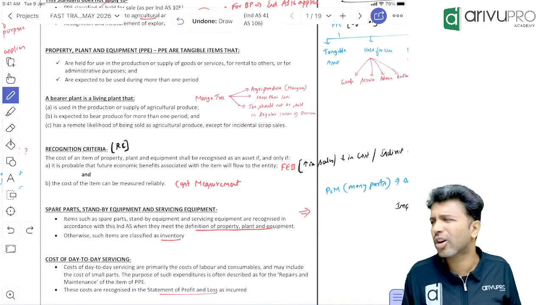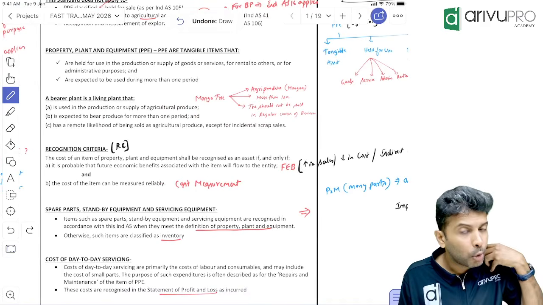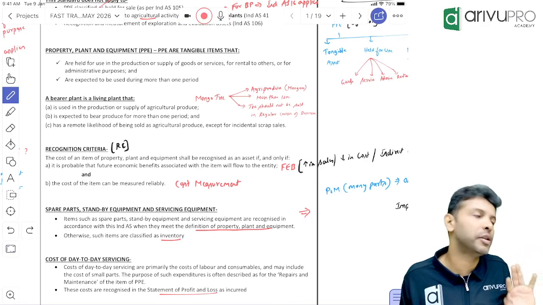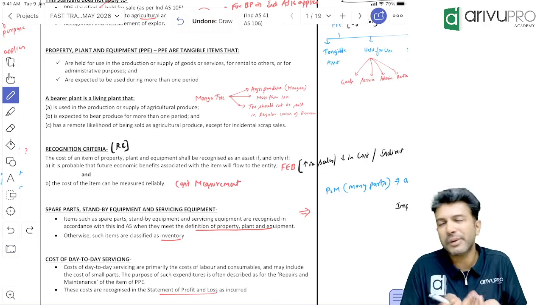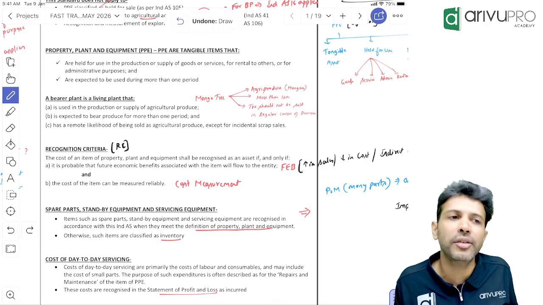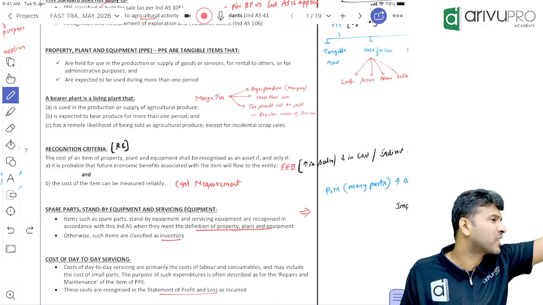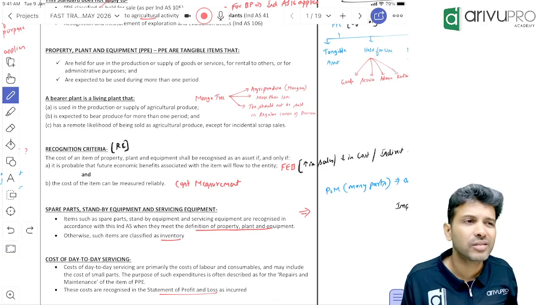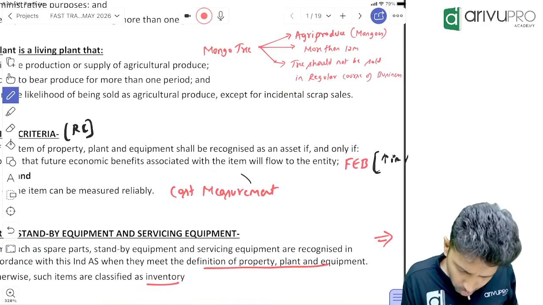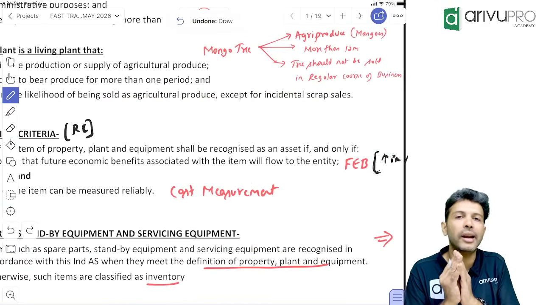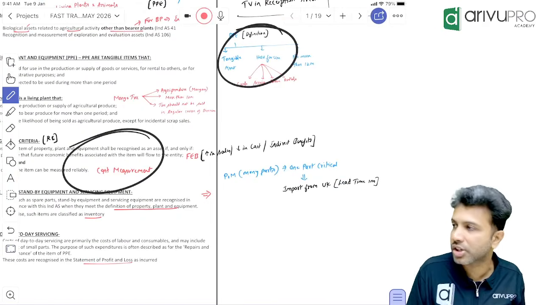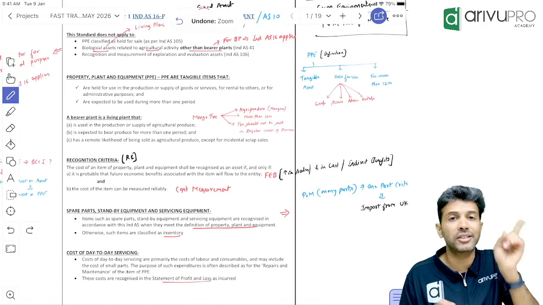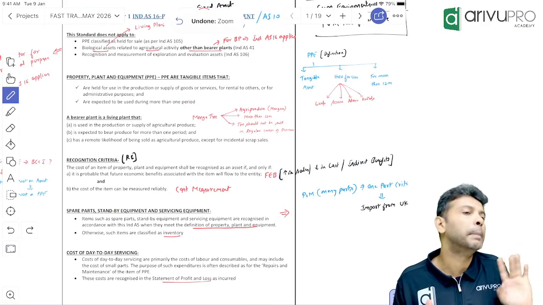Look, cost measurement. Cost measurement means how much we have spent for that PP, we should be able to measure it reliably. And this is easy, no? If you're buying a PP, means obviously you will know how much money you've spent. Even if you're constructing PP, you'll obviously know the construction cost. Basically, the cost of that PP, you should be able to tell it reliably. So if PP ka definition as well as recognition criteria both are satisfied, means then only you can show PP in balance sheet.